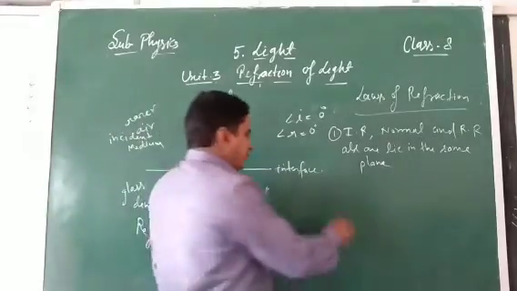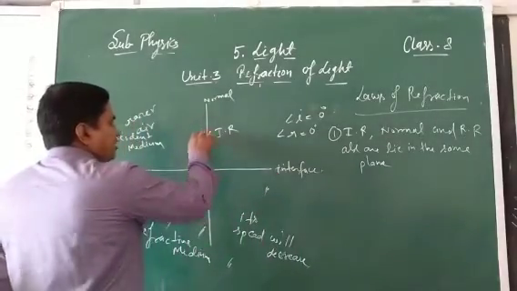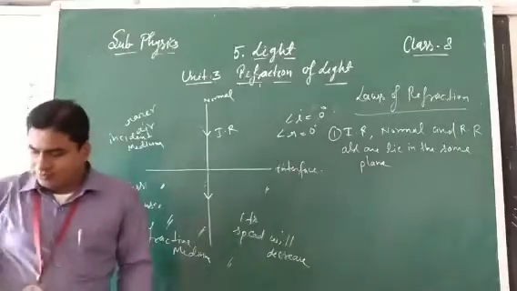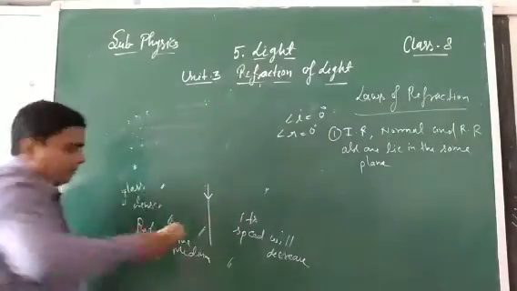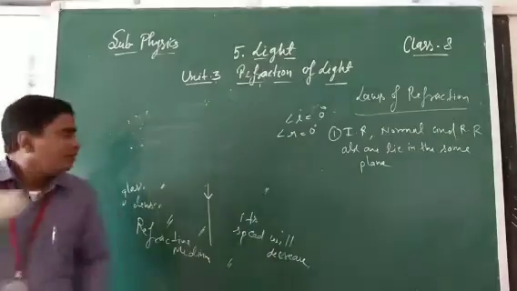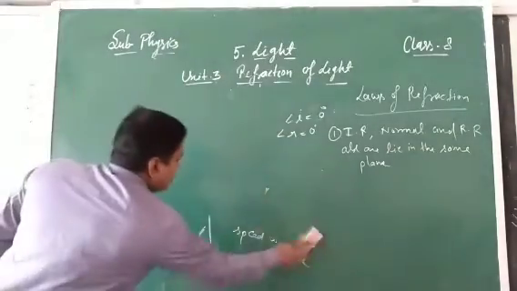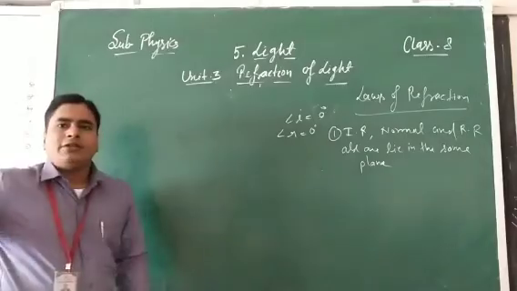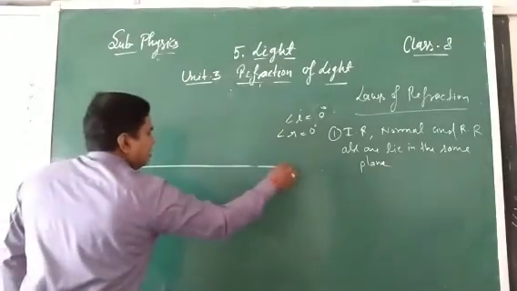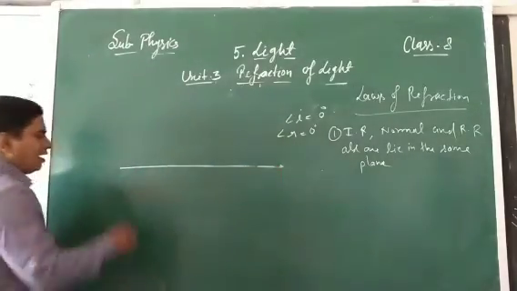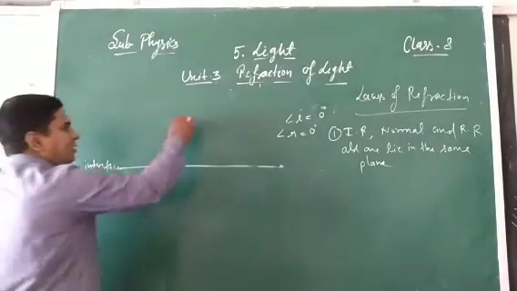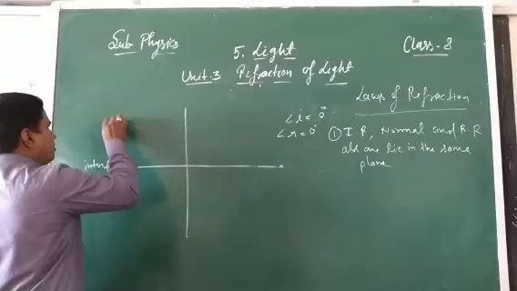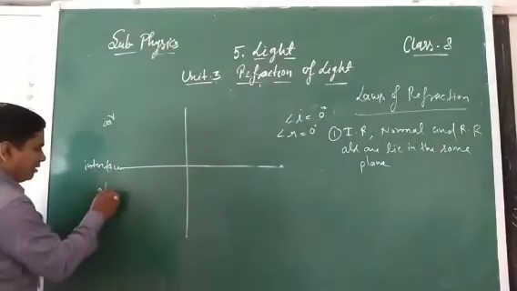Means, when the light ray passes from one medium to another medium, this is the refracting surface or interface. Normal, air, glass or water.